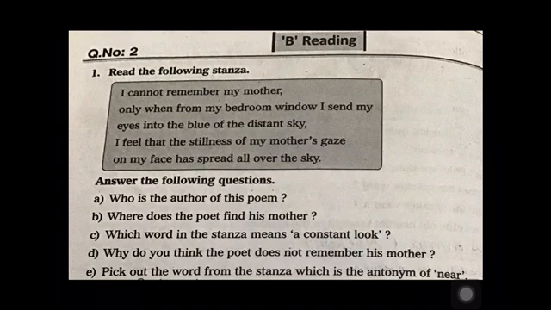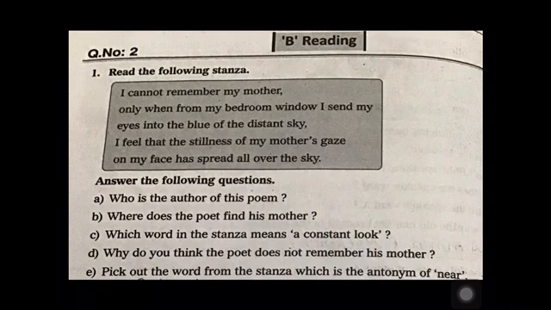Who is the author of this poem? All of you know very well who the author is. Yes, it is Rabindranath Tagore. Now, where does the poet find his mother? Yes, where does he imagine her? Yes, in the distant sky. The poet finds his mother in the distant sky. And which word in the stanza means a constant look?